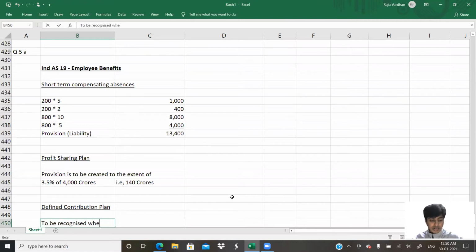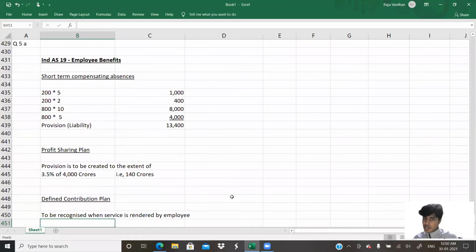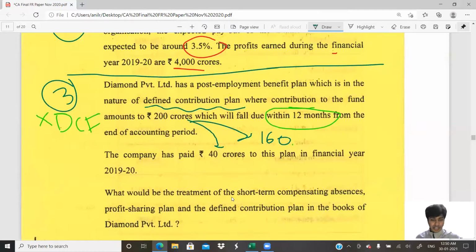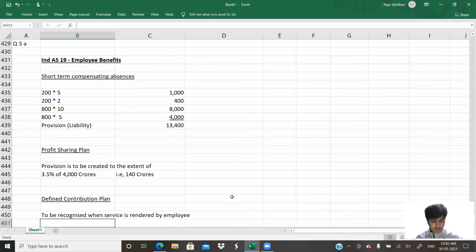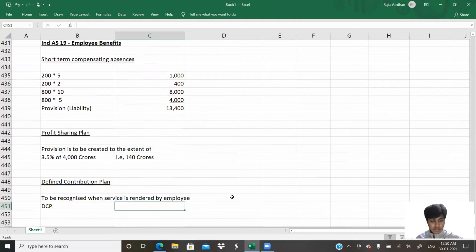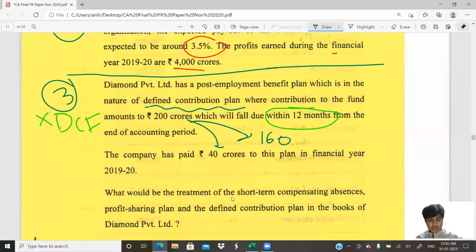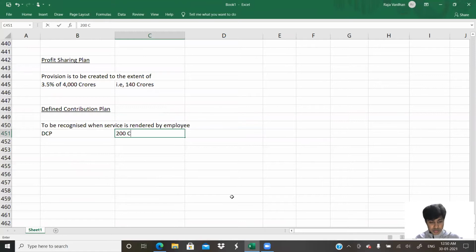when service is rendered by the employee. Now service has been rendered by the employee, so now only we'll record. We'll not wait for the payment to record this. Payment is not the criteria, accrual is the criteria. So how much is payable? 200 crores. The DCP, defined contribution plan, is how many crores? 200 crores.